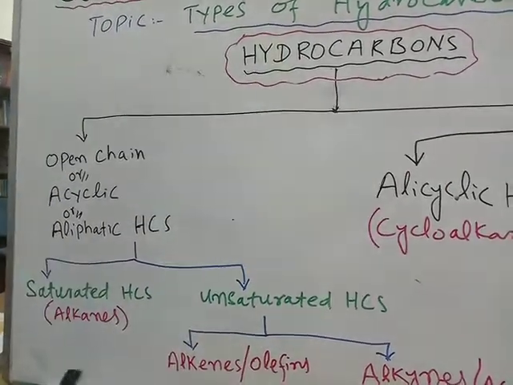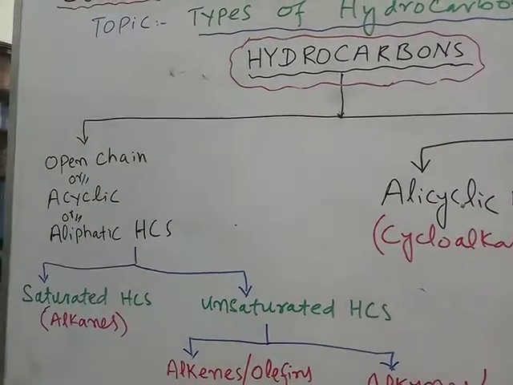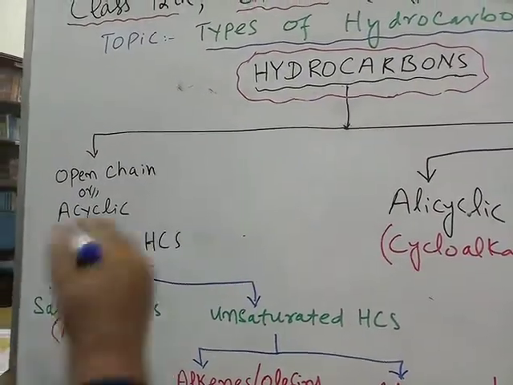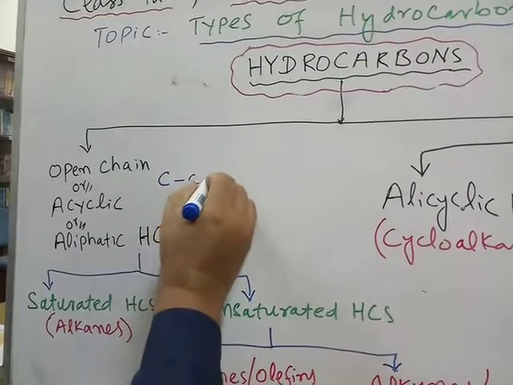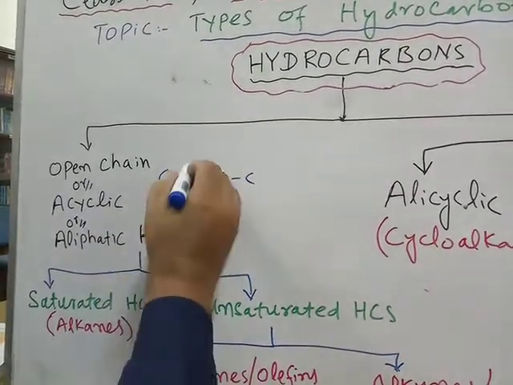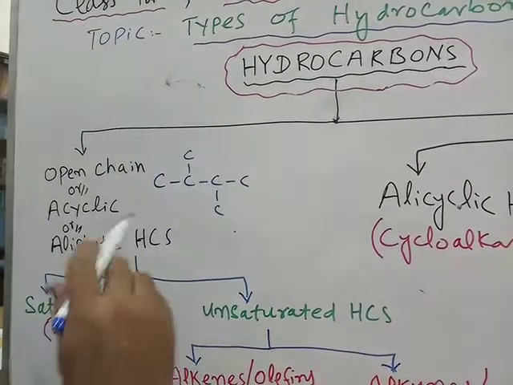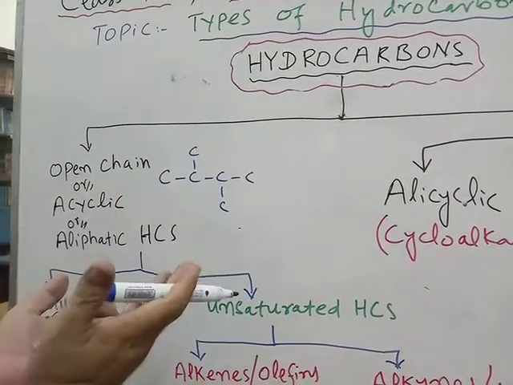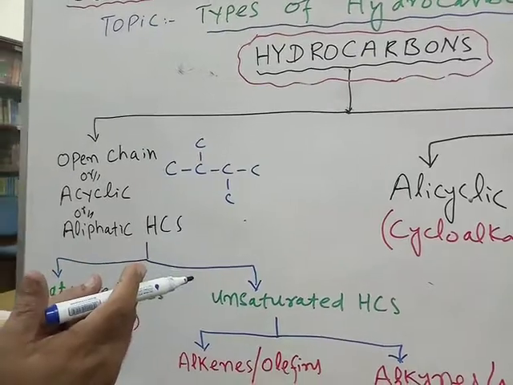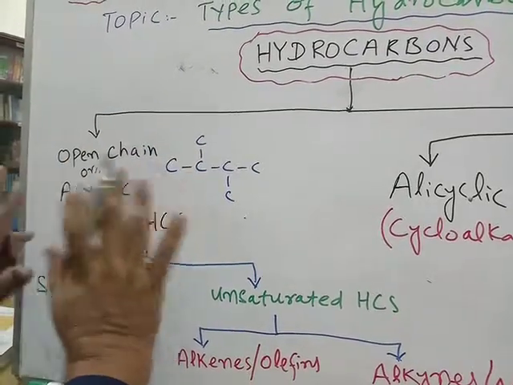Open chain means these are the hydrocarbons in which carbon atoms can link up together to form long chains. They can give branches at various points, but they will never form cycles or rings. So they will not form closed rings.